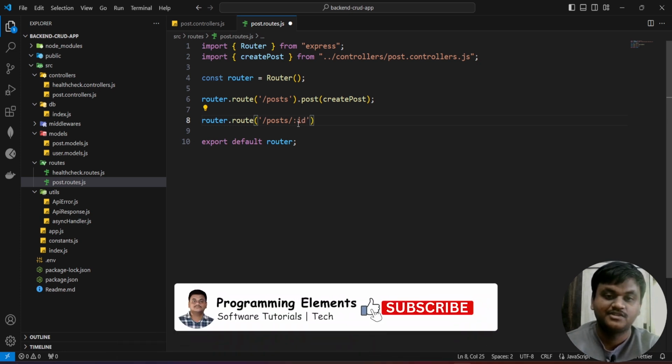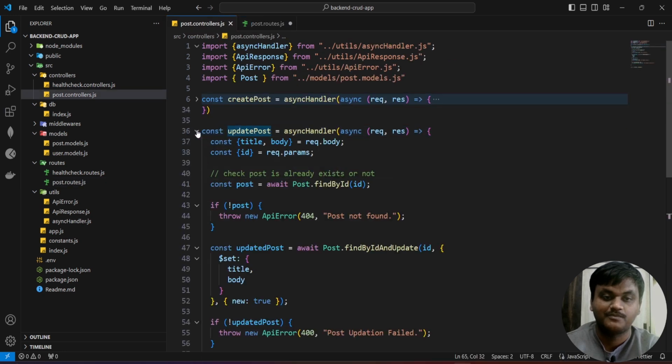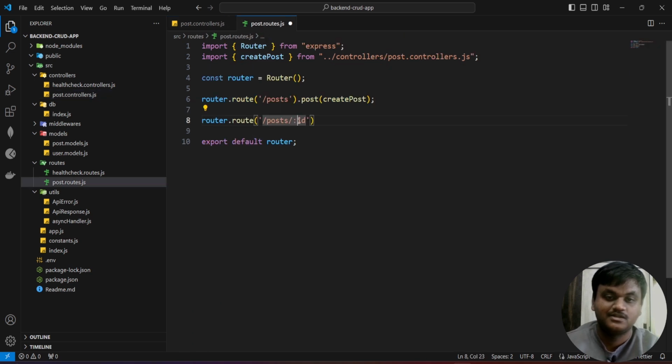Here we have mentioned the colon id. In the update post function we are getting the id. If you mention the post id here instead of this id, it means here also